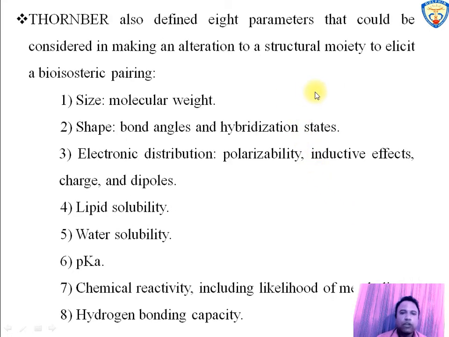Thornber also defined 8 parameters which are also considered during bioisosteric replacement and making a structural moiety. These are size, that is molecular weight; second, shape, that is bond angle and hybridization; third, electronic distribution, that is polarizability, inductive effect, charge and dipole; lipid solubility, that is lipophilicity; water solubility, that is hydrophilicity; pKa; chemical reactivity including likelihood of metabolism; and hydrogen bond capacity.